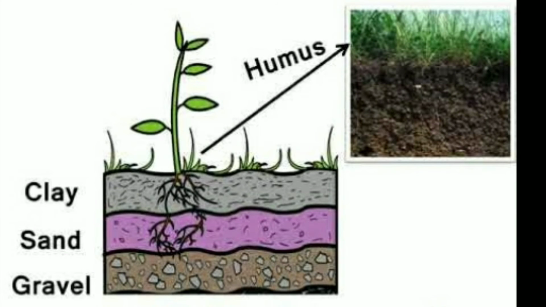Humus. The various layers in the soil. Dig a deep hole in the garden and observe. At the bottom there will be a layer of gravel, made up of small stones and unweathered rock, and above this will be a layer of sand and weathered rock. Above that, clay and mineral deposits. The layer above clay will have dead leaves, twigs and parts of dead insects, which make it very fertile or good for growing plants. This is called humus.